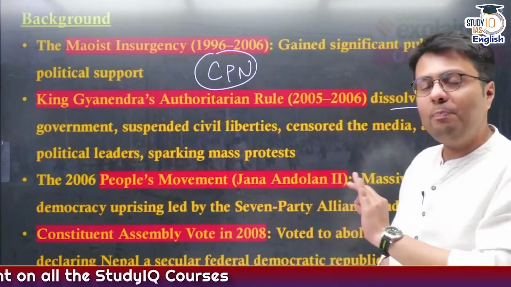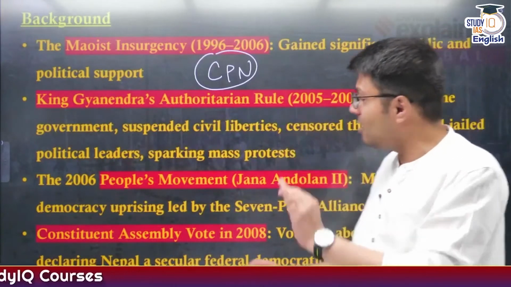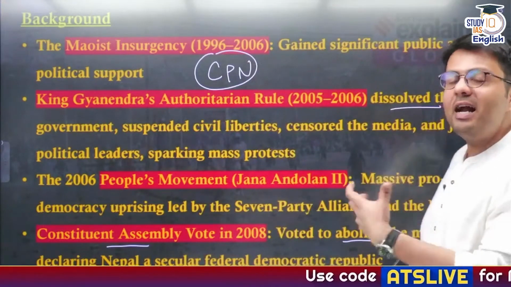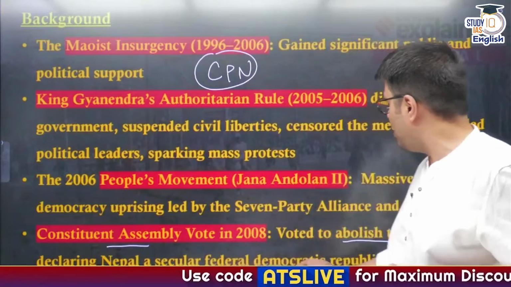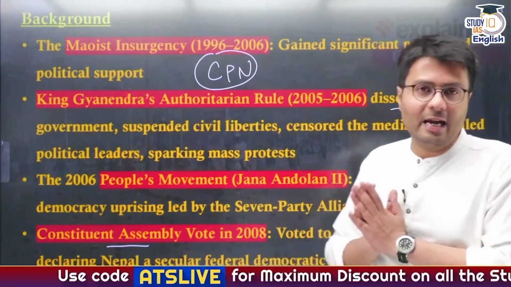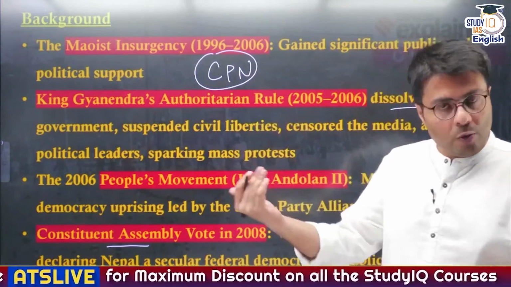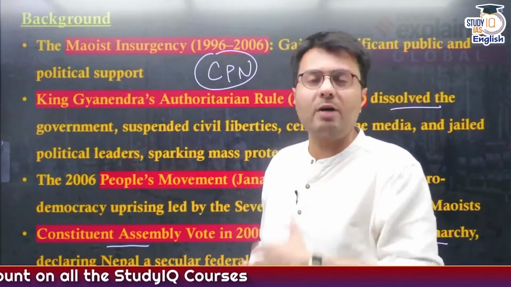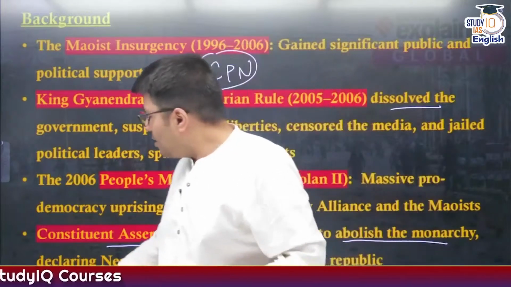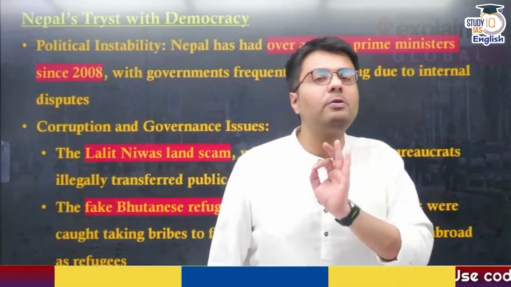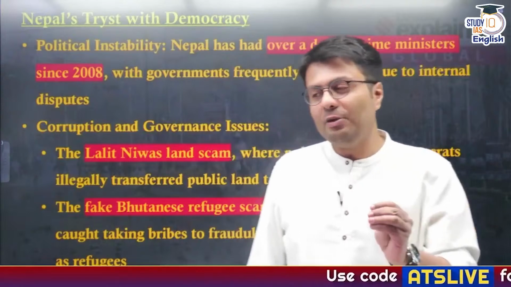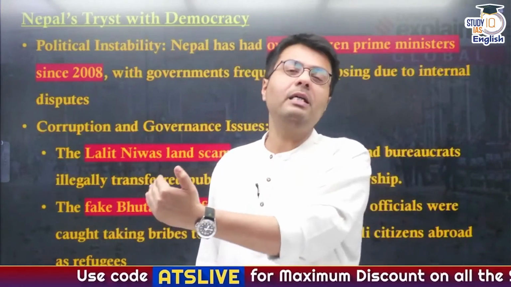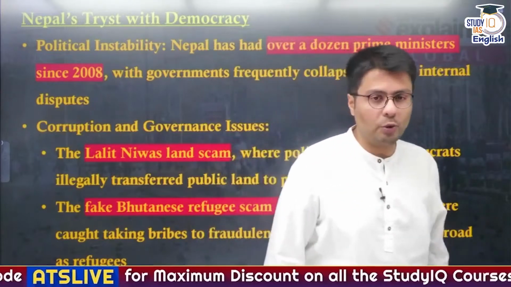Once coming into power, the first order of business this Constituent Assembly did was to abolish the monarchy and declare Nepal a secular federal democratic republic just like India. And since 2008 onwards, Nepal has become a multi-party democratic system. But what has happened with Nepal's tryst with democracy? Has it led to significant political stability and significant economic development in Nepal? Let us find that out.